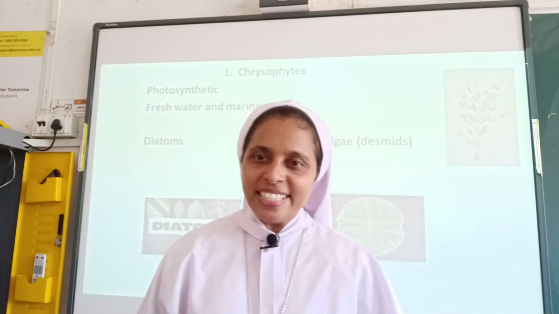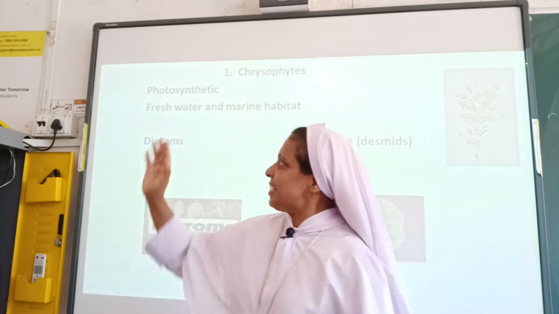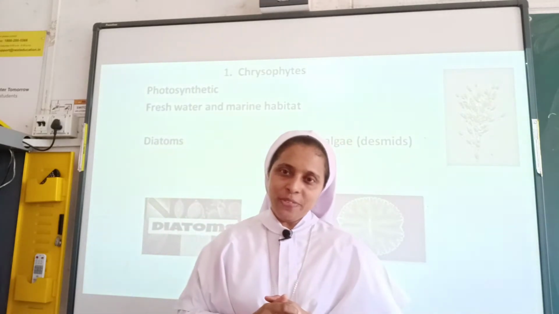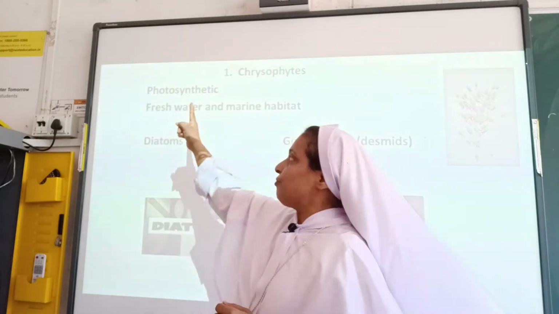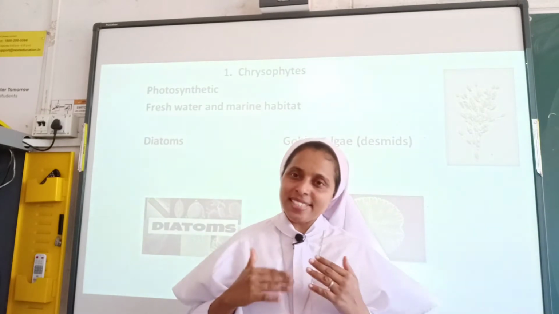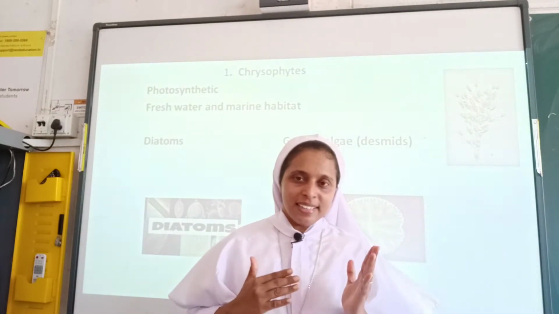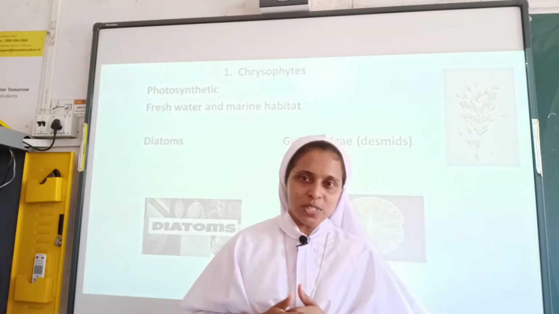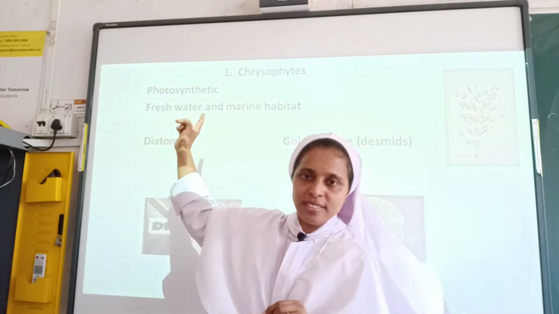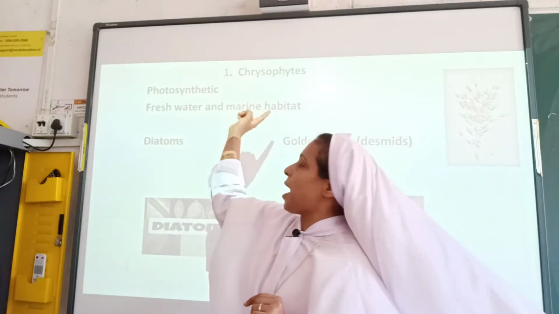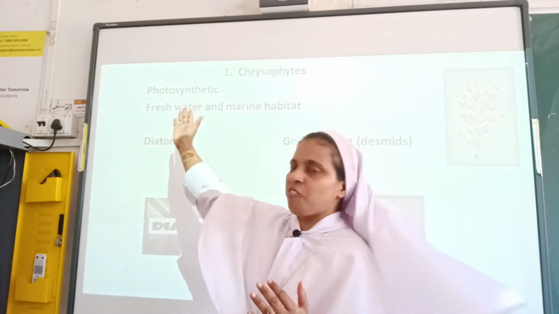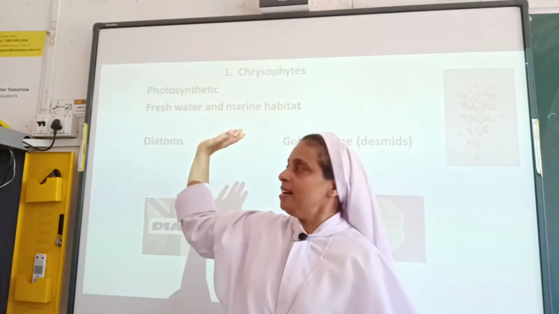The first example of kingdom Protista is chrysophytes. Let us see the characteristic features of chrysophytes. First of all, they are photosynthetic. What is the meaning of photosynthetic? As I have told you earlier in kingdom Monera also, they prepare their own food. Then they live in freshwater as well as marine habitat. Habitat is the place where they dwell.